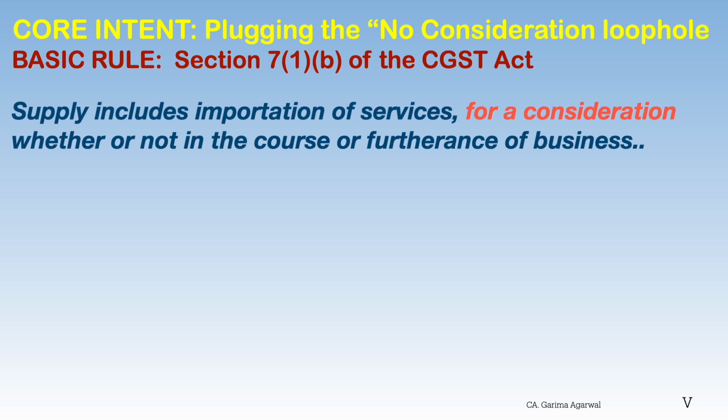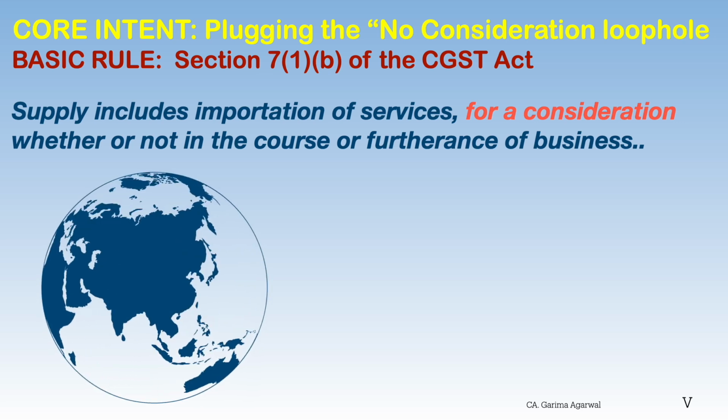Now let's first understand the basic rule. We have to go back to section 7 regarding the import of services. The general definition of supply under section 7(1)(b), remember we discussed already in an earlier video, says that import of services is taxable only when it is done for a consideration. That is, it needs a payment. Now think about a global group. An Indian subsidiary and its foreign parent or head office are considered related persons under GST, right?